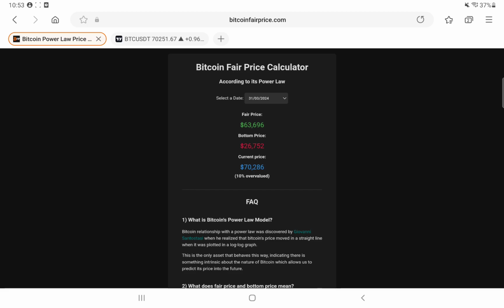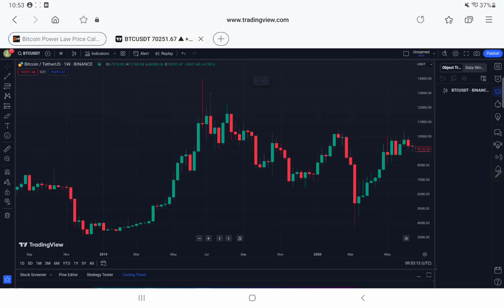These aren't 100% reliable, so I'm showing you an example where it didn't work. Over here, it didn't actually apply to what it should have been. It actually went below the bottom price. So here's something to be aware of. It is a good thing to know, to somewhat predict whether you're undervalued or overvalued. It's not accurate in any way, and I do not recommend using it like that. But it's just something that I don't think many people actually know about, which is quite odd. So I thought I'd make a quick short video on that.